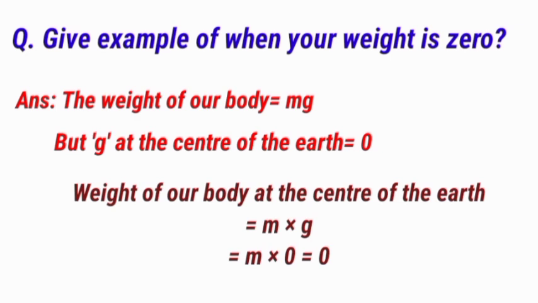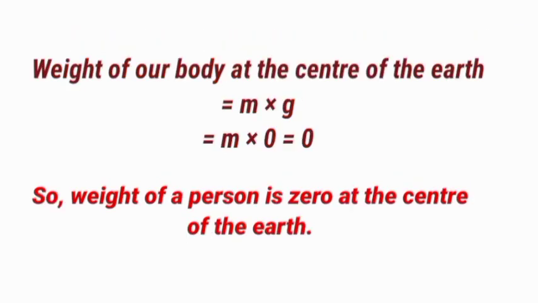Weight of our body at the center of the Earth equals m into g. In the place of g, we write 0. So m multiplied by 0 equals 0. So the weight of a person is 0 at the center of the Earth.